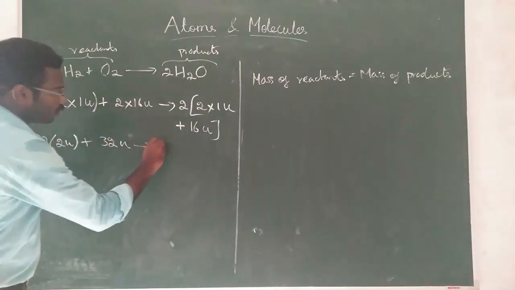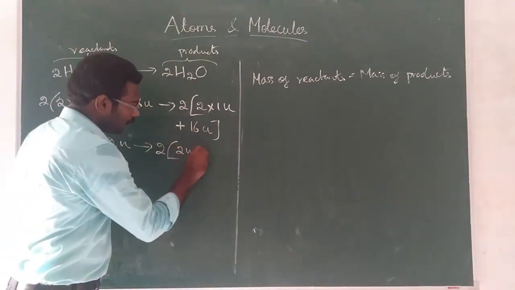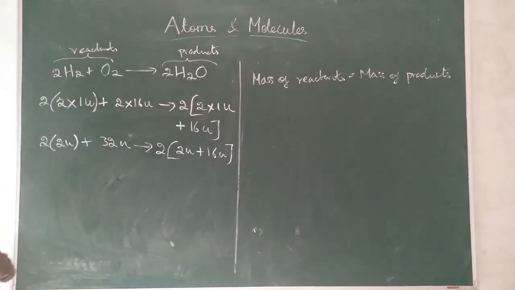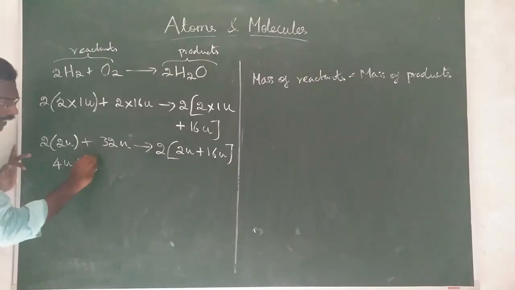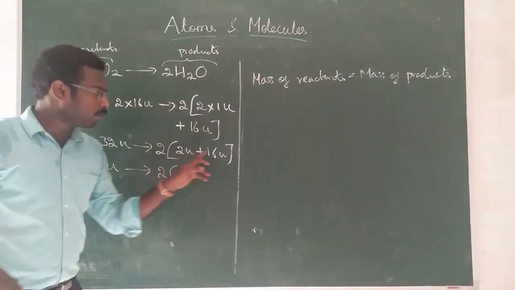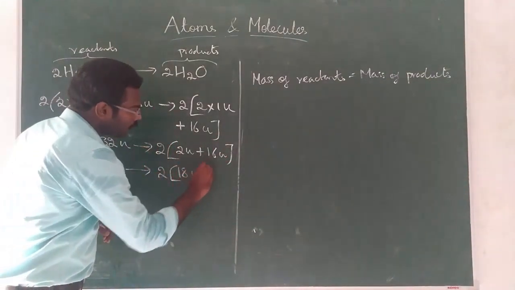32U gives 2 into 2 ones are 2U plus 16. Are you all following me? It's very easy. Now 2 into 2, 4U plus 32U gives 2 into 2U plus 16. 2 plus 16, 18. 18U.